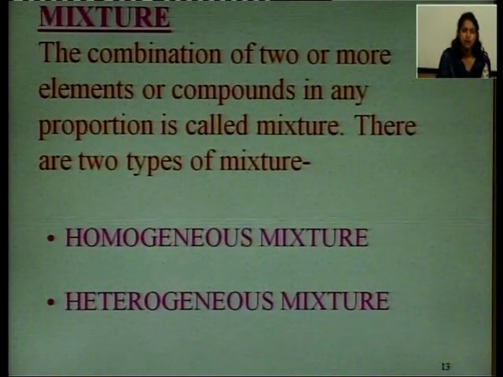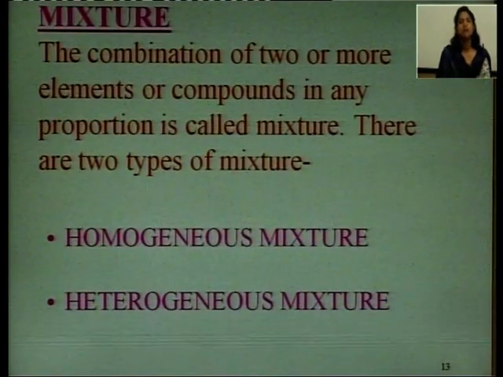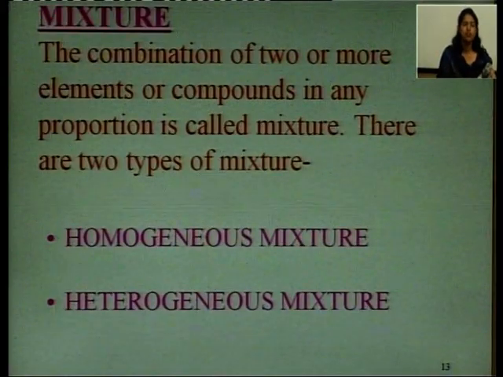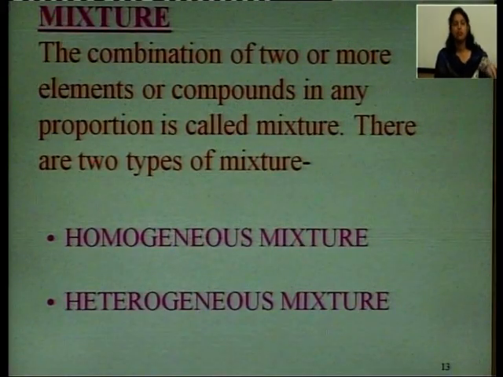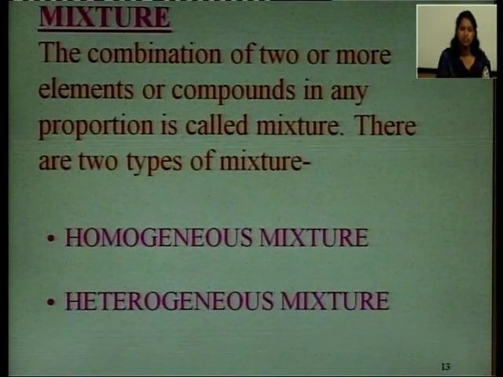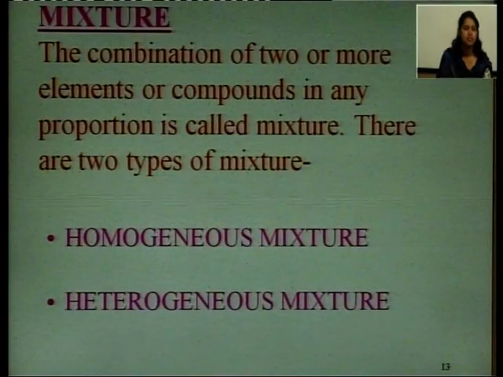The combination of two or more elements or compounds in any proportion by weight is called a mixture. So, if you are combining two or more elements or compounds in any ratio, because in a compound the elements combine in a fixed ratio, here in a mixture you can combine them in any ratio, that is a mixture.